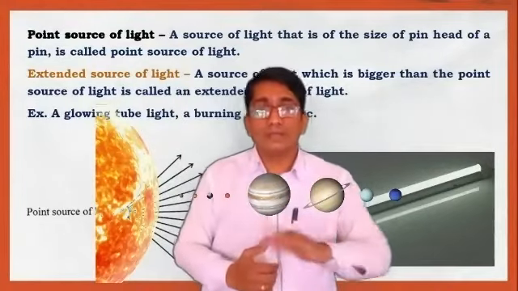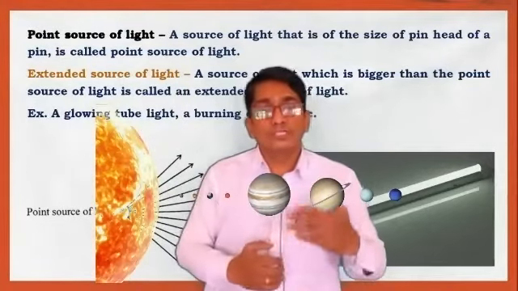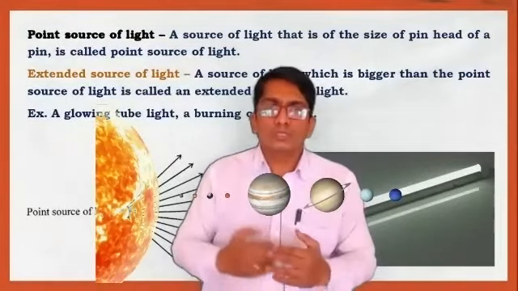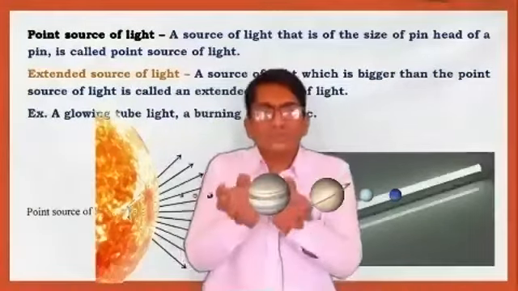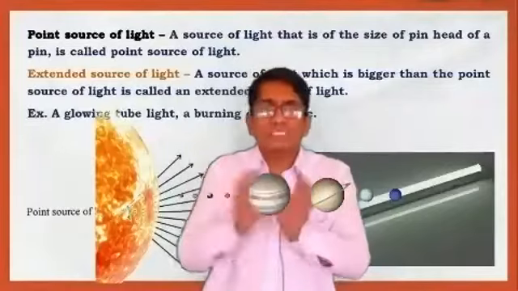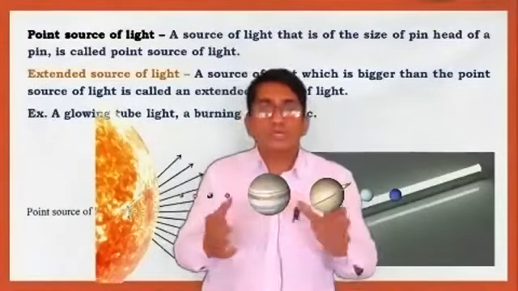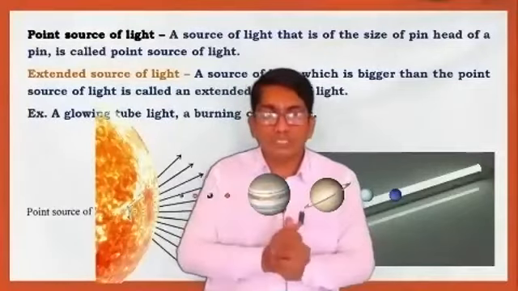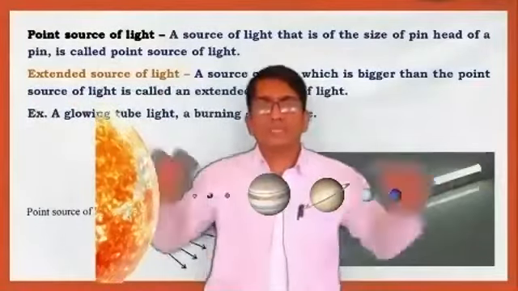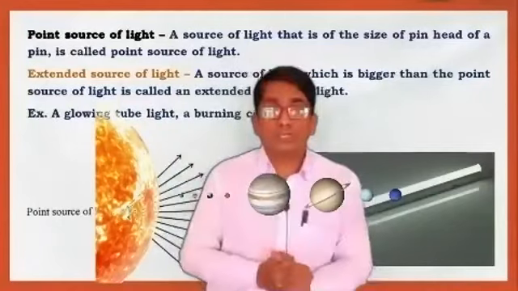Okay, sun and moon are compared. The sun is far away from us. The size of the sun appears very small, बहुत कम दिखाई दे रहा है as compared to the moon. But the moon is nearer to the earth's surface, so we can easily see the moon. Okay, बहुत बड़ी size में दिखता है. So actually this will depend upon the distance.